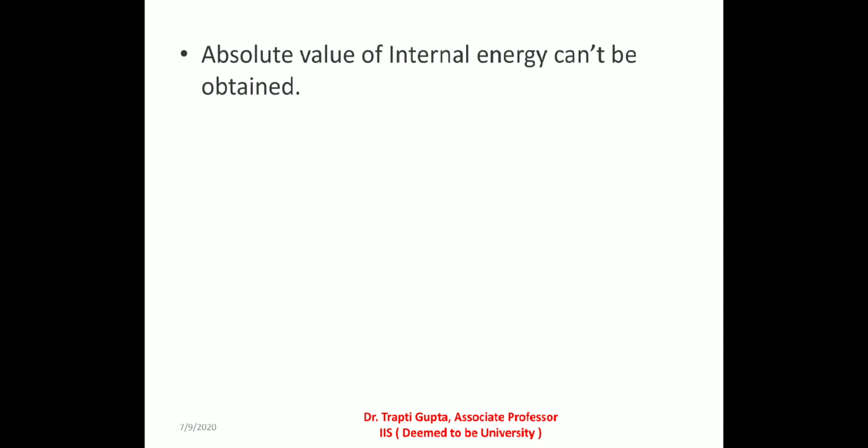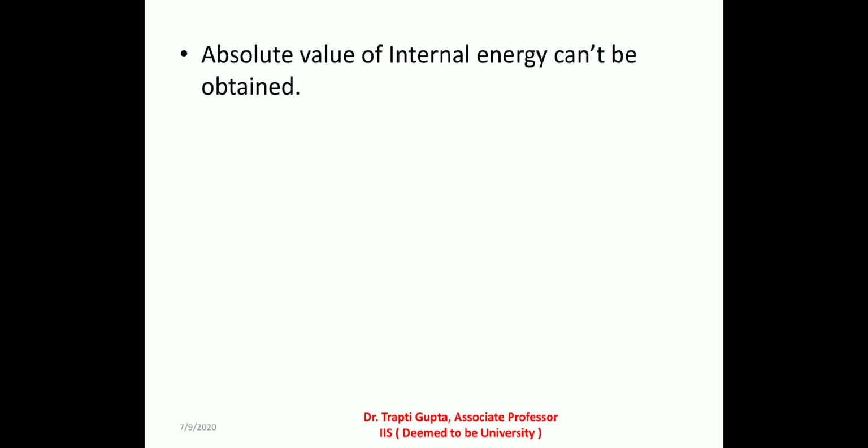There are some important points regarding internal energy. A fixed quantity of any substance under a given set of conditions has a definite amount of internal energy associated with it, but this amount is different for different substances.